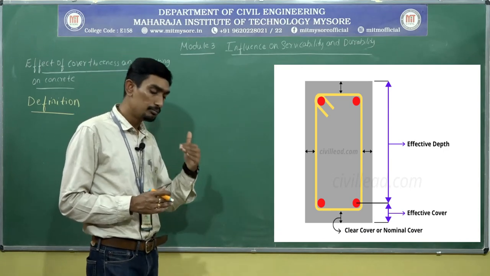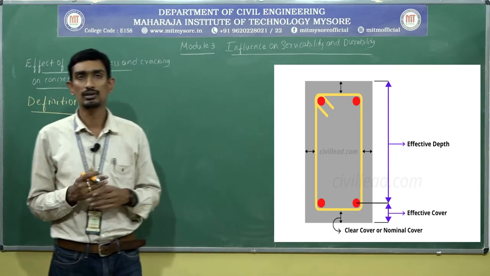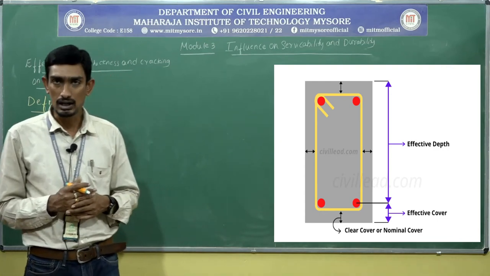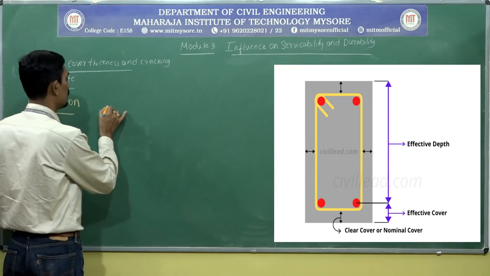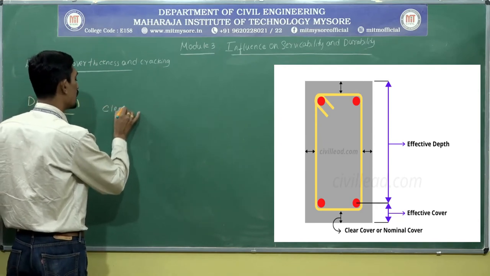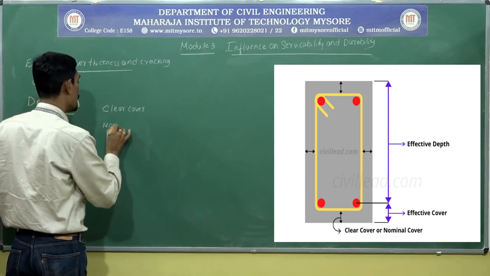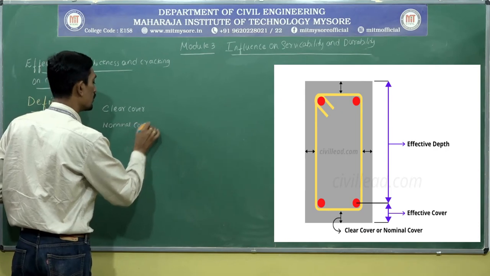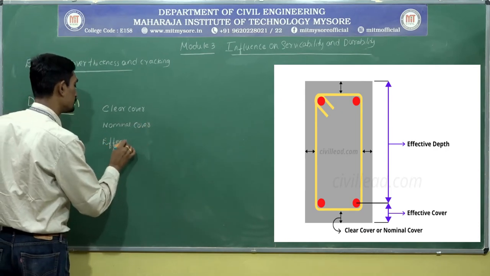And you people might have come across various nomenclature or terminologies for the cover in your design of RC elements class, that is clear cover, nominal cover, and the next is effective cover.